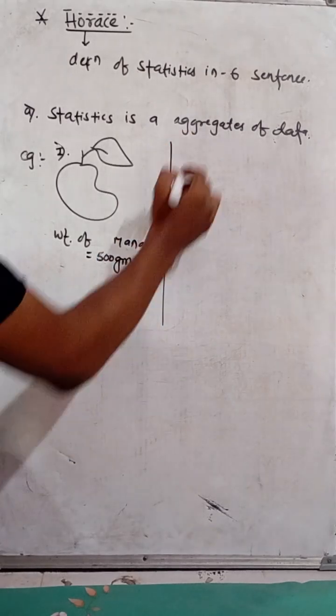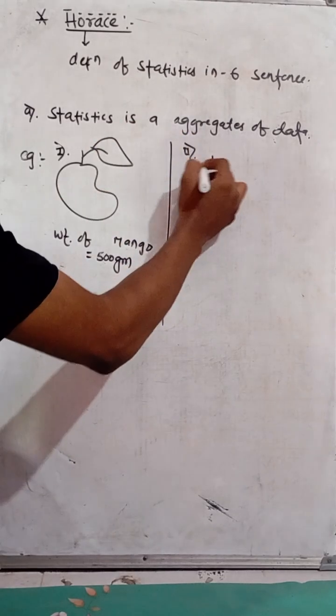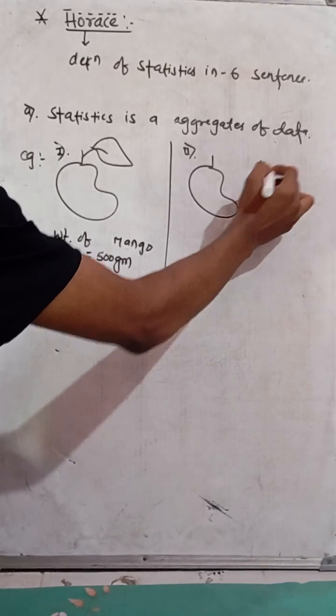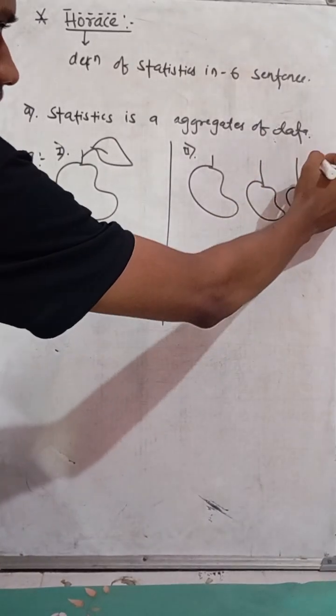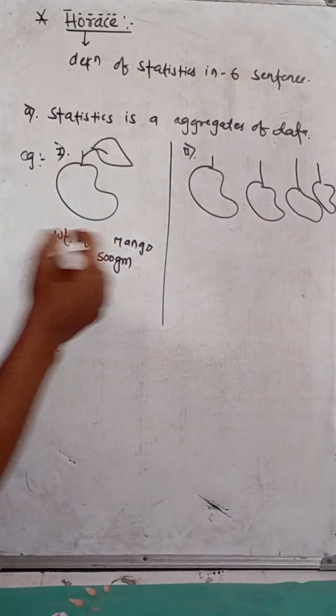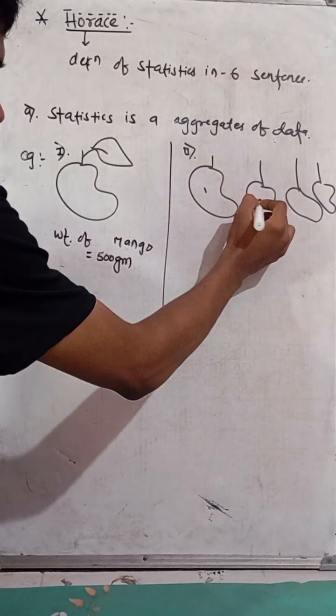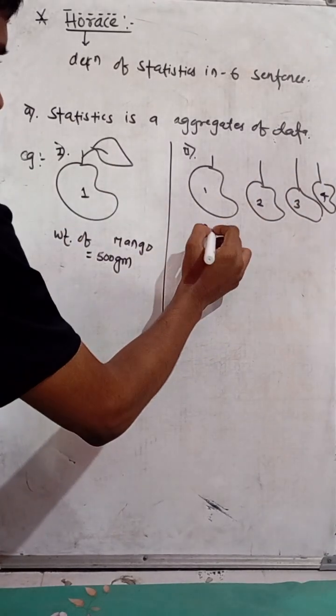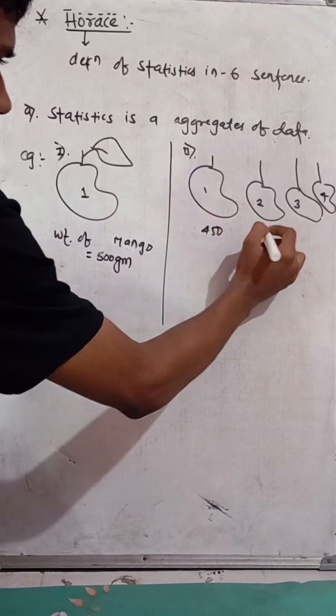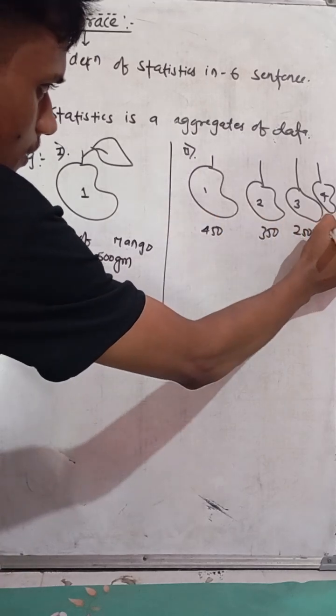Another is the weight of several mangoes. These mangoes are not the same as before: first, second, third, fourth mango. The first mango's weight is 450, then 350, 250, and 200.